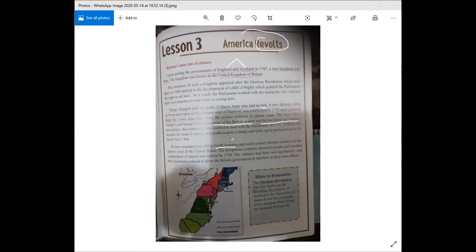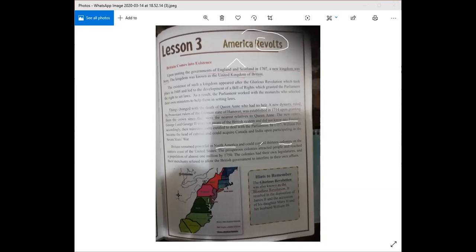Britain remained powerful in North America and could not control 13 colonies on the eastern coast of the United States. They could not control it. It was too much. The prosperous colonies attracted people and reached a population of almost 1 million by 1750. Now, let me enlighten you. Let me bring you to some knowledge about what colonies were all about. Britain was very powerful during this time period. As we know, and if we look back into history, we see that Britain almost colonized more than half of the world. Now, to colonize means to take over land, to take over a certain area and start running it for the benefit of yourself, whether that benefit is financial benefit, economic benefit, or in other words, other benefits, okay?